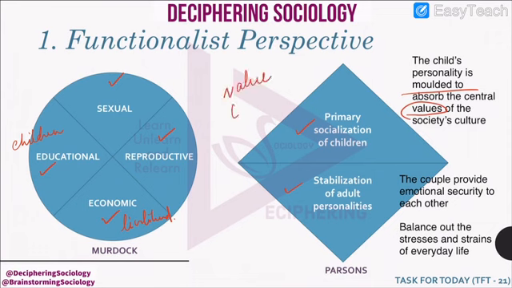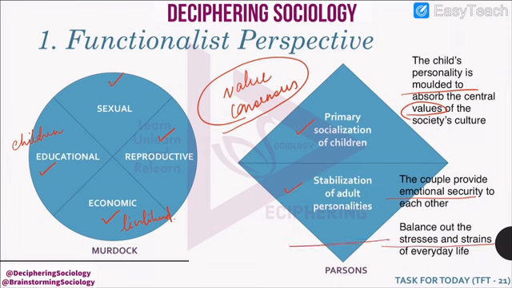You would remember value consensus. So family is contributing to value consensus. And the another point is that it provides emotional security to the couple and balances out stresses and strains, and thus helps in maintenance of social order.